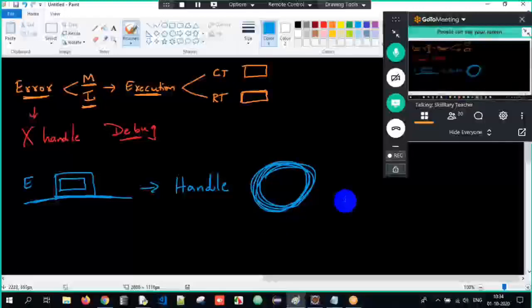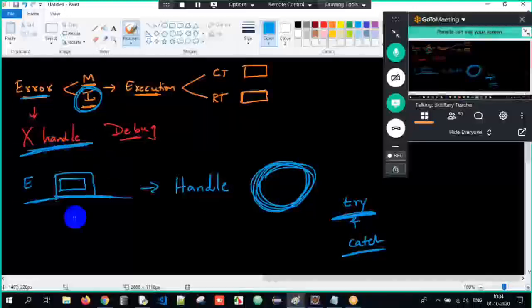So how do we handle an exception? With the help of try and catch block. Errors are interruptions that cannot be handled. Exceptions are interruptions that can be handled. Got the clarity? This is all about error and exception.